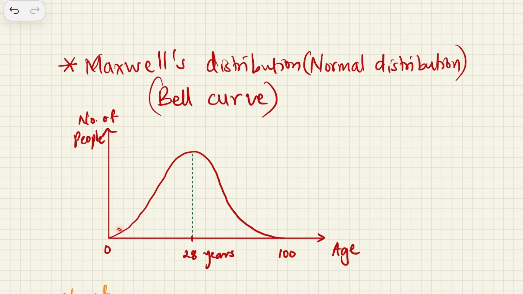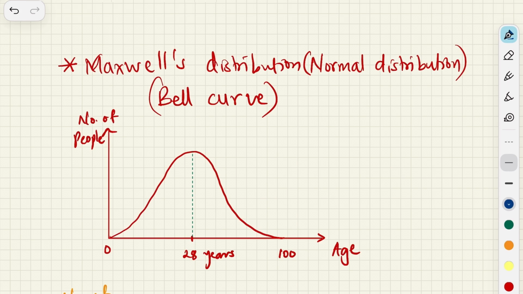That's why the graph looks like it starts at 0, but actually it will start slightly above, and even this end will definitely go above 100, because there are people who are alive up to 104, 110 years of age as well. Now this is particular to this one country, but if you go to some other country, you will definitely find the graph may be different.